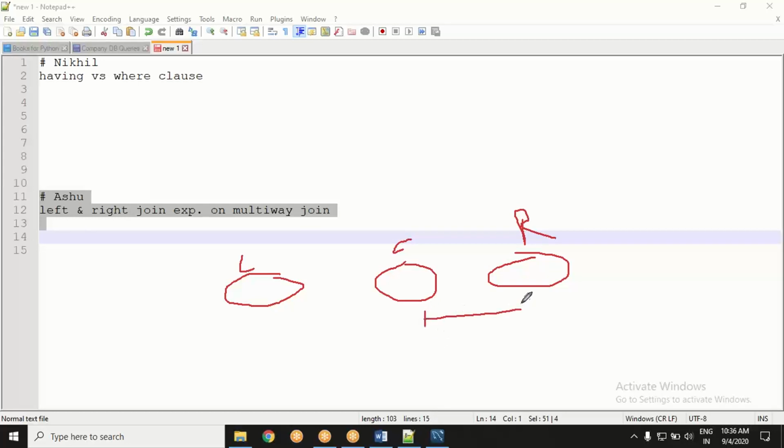Now, if you mention that I want to use right join here, and left join here, you may end up giving ambiguous query. There may be some ground which is not obeying this or this. So eventually you are going to end up with outer join.